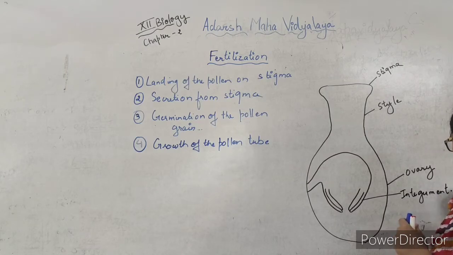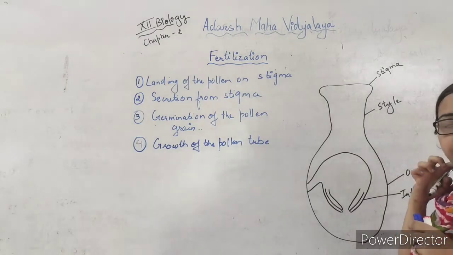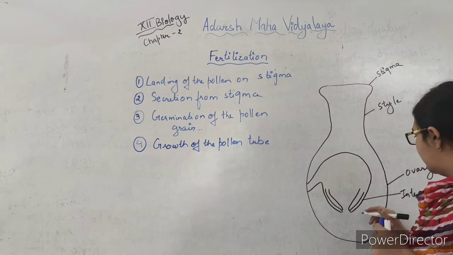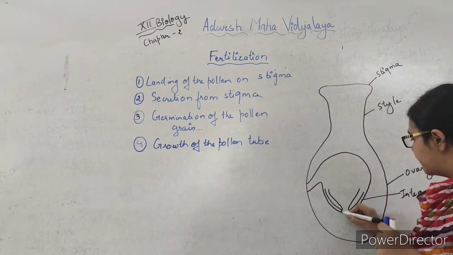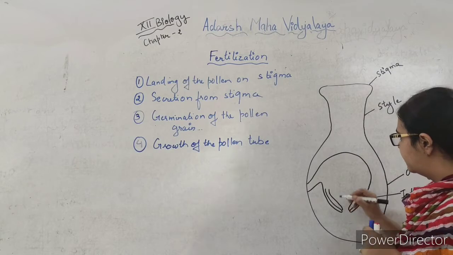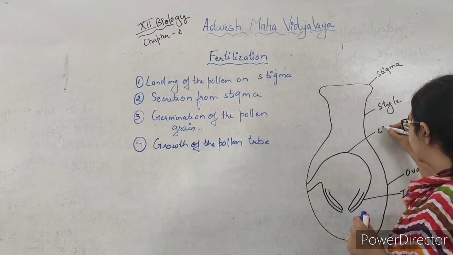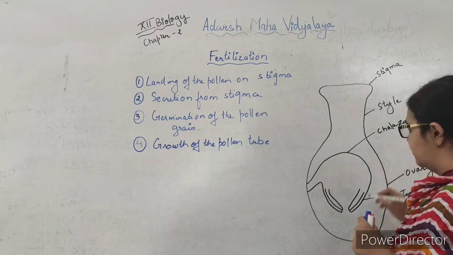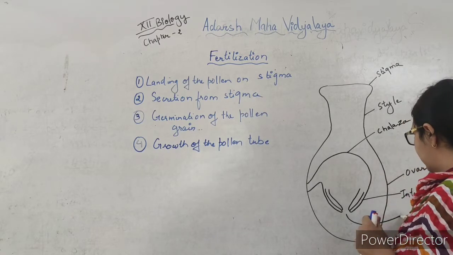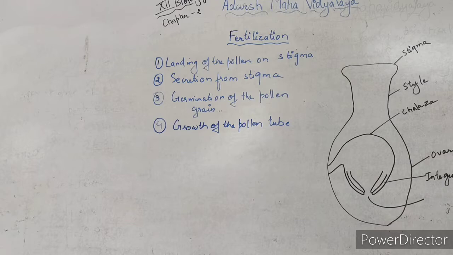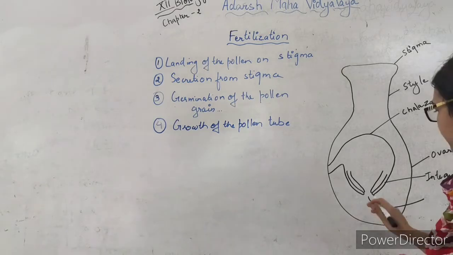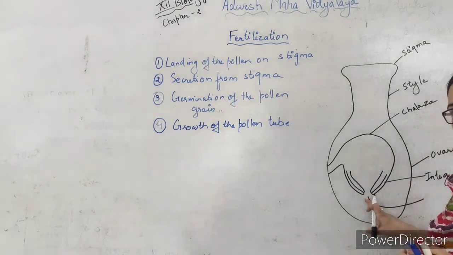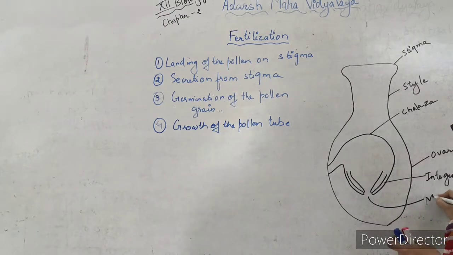As this anatropous ovule has two integuments, it is called bitegmic. This is the chalazal end. This is the micropylar end. Micropyle.